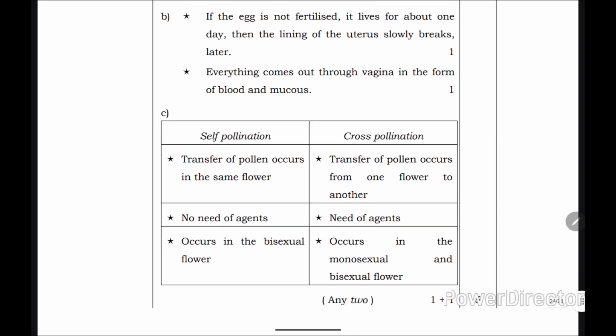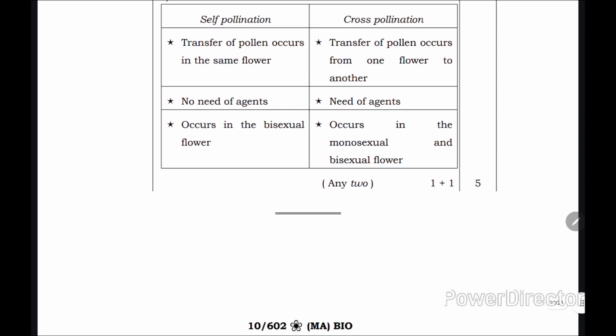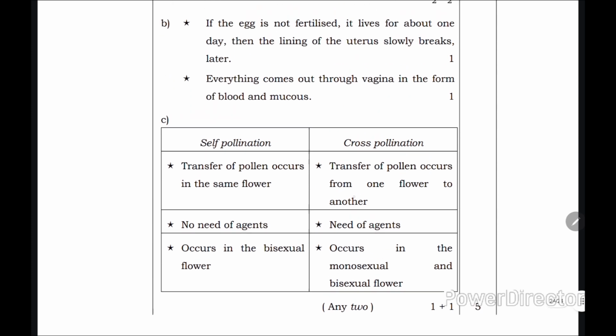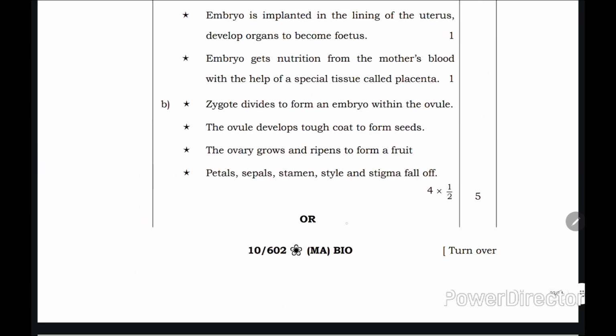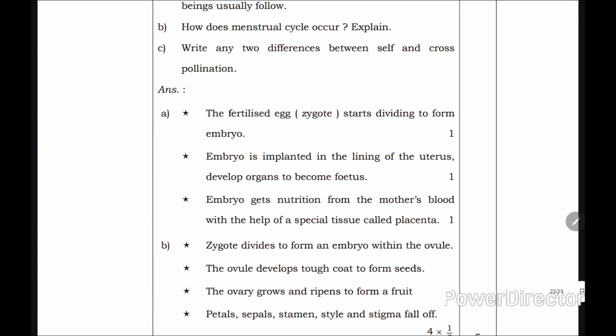Next question is the difference between self-pollination and cross-pollination. You can write any 2 among these. So these are the key answers of chemistry and biology.